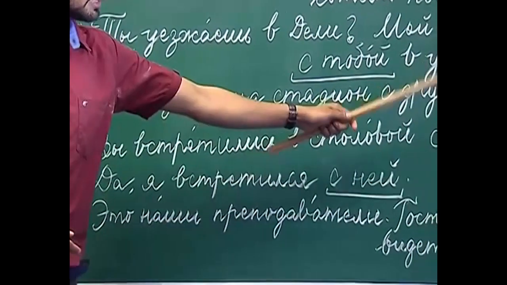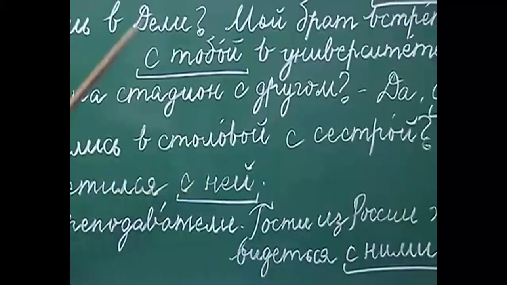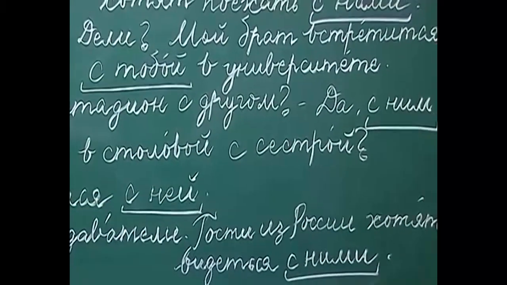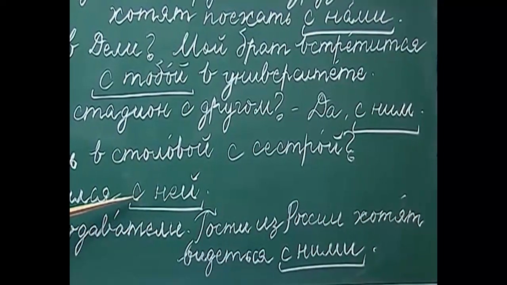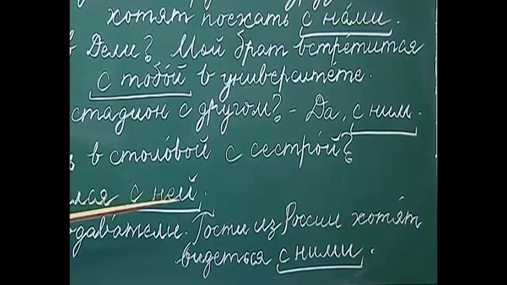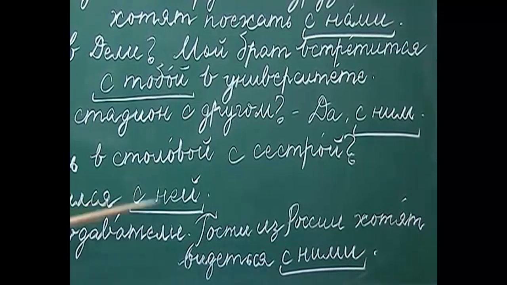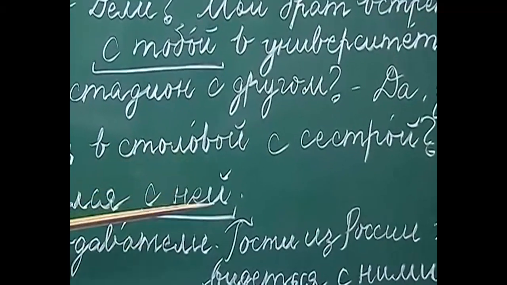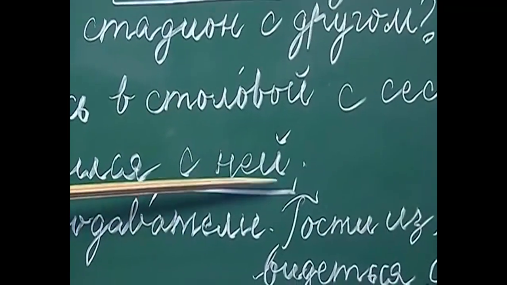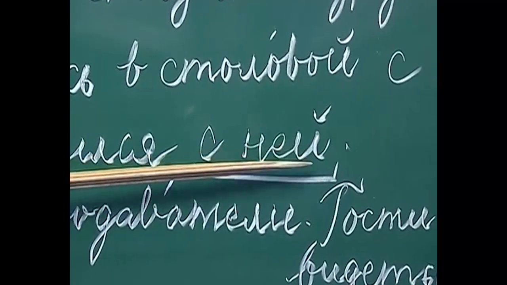So, again the same logic will apply here. If you are using the personal pronoun with a preposition, which is s here, then we have to add an additional consonant n in the beginning. Otherwise, without a preposition, when we use the personal pronoun in the instrumental case, the form will be ye.